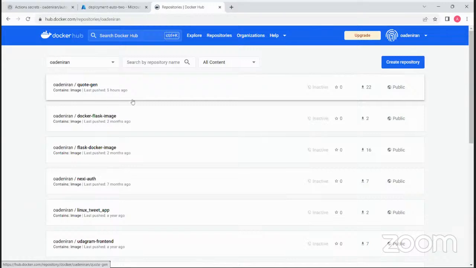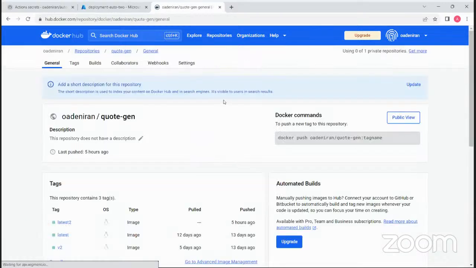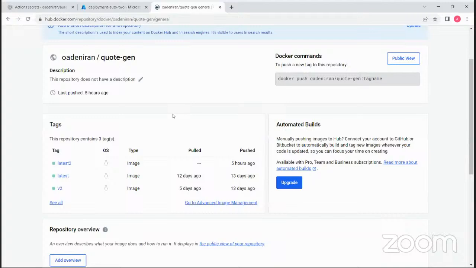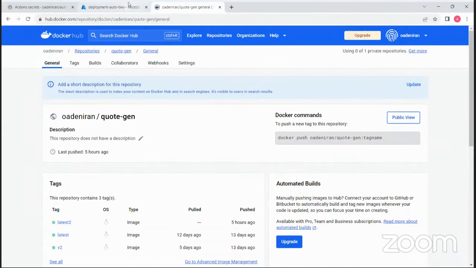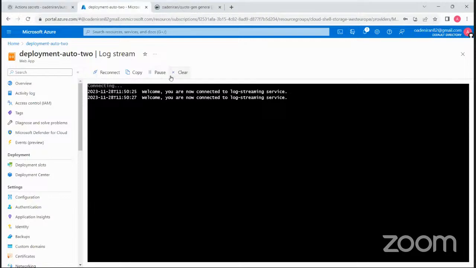Okay. And the funny thing is I worked on this like 5 hours ago to just ensure that everything is working as expected. And then I don't know why I'm having this sort of issue.